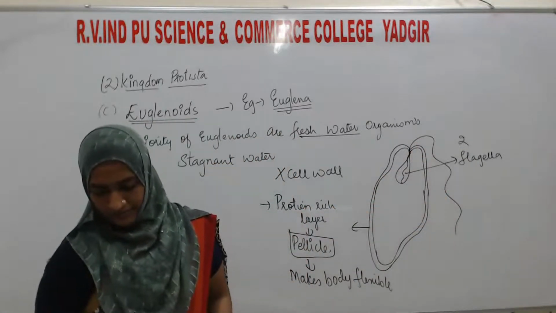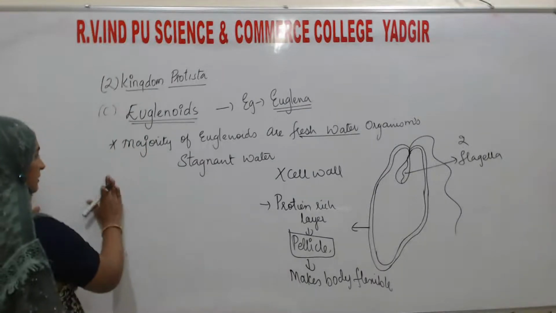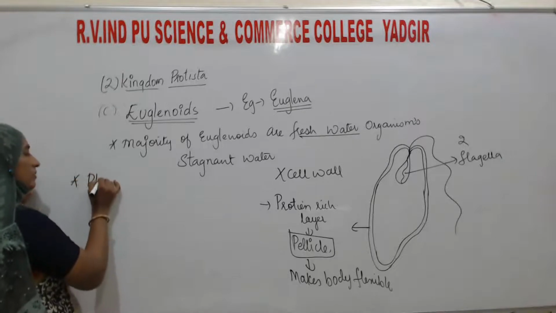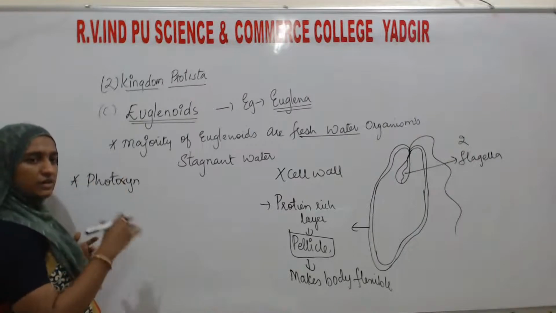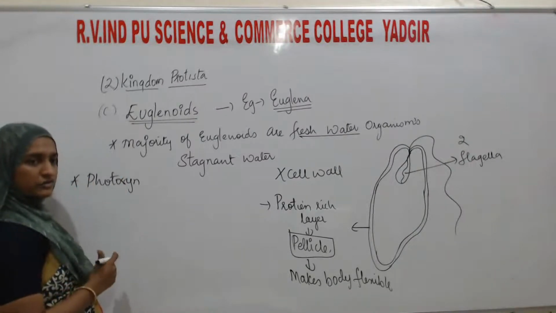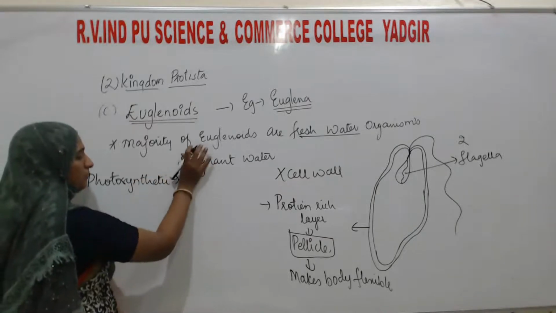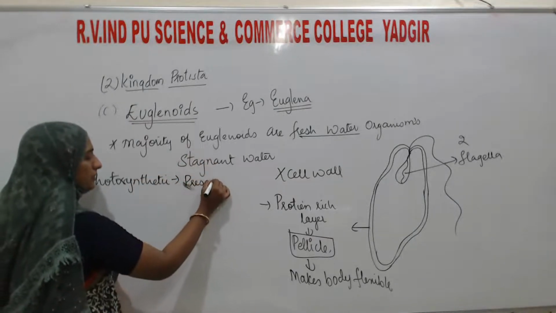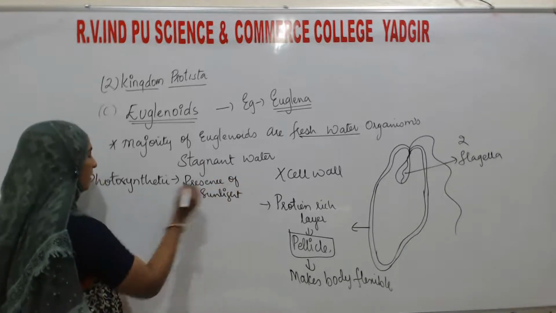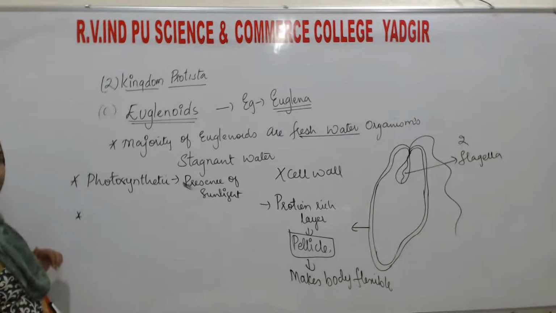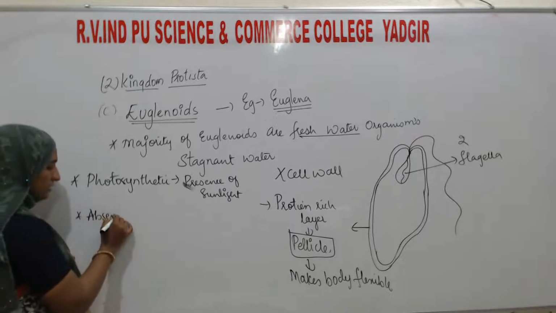Except this, they are photosynthetic in the presence of sunlight. Obviously, photosynthetic means only in the presence of sunlight can they photosynthesize. But what happens during the absence of sunlight?